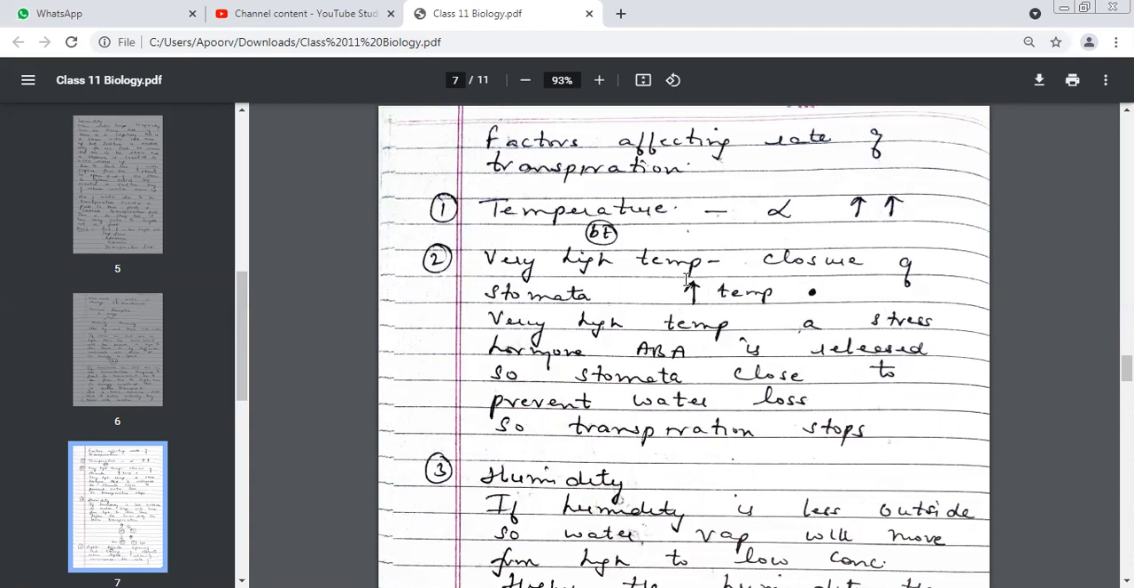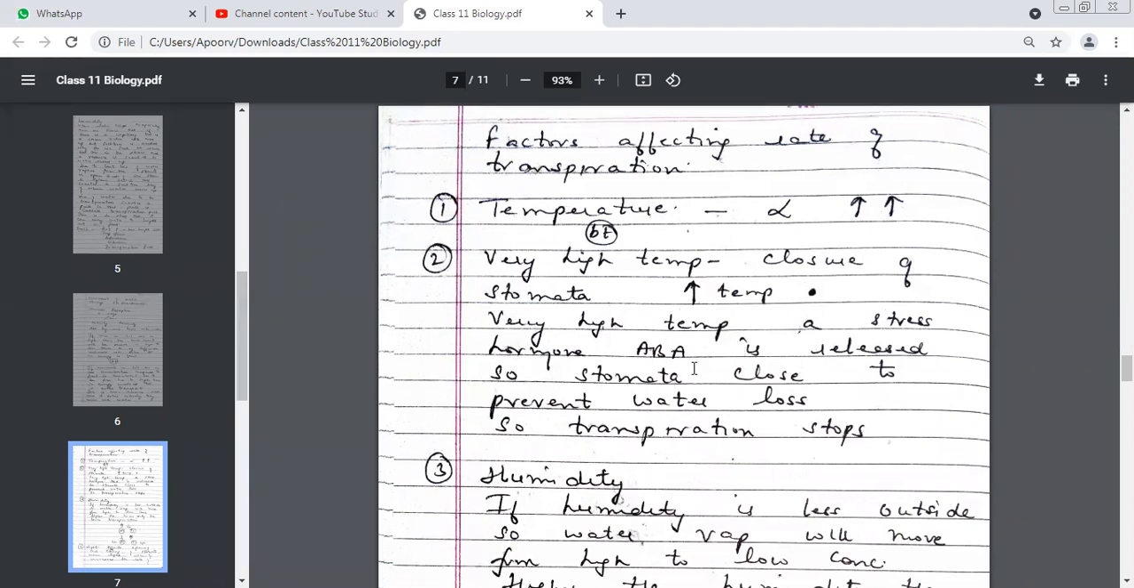Whenever the temperature becomes very high, this hormone is released. It is the stress hormone in plants. Like we have adrenaline in humans, whenever we have stressful conditions, adrenaline is released in humans and in animals as well. So in plants also we have a stress hormone.